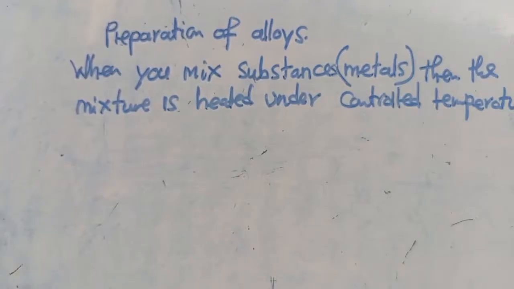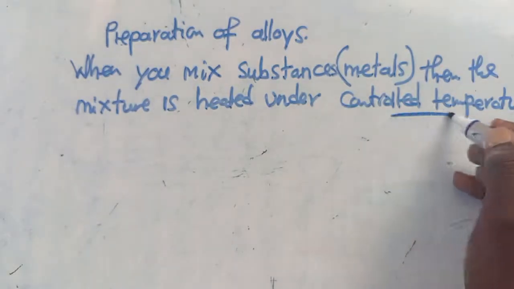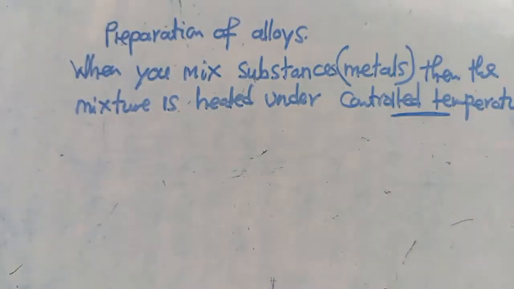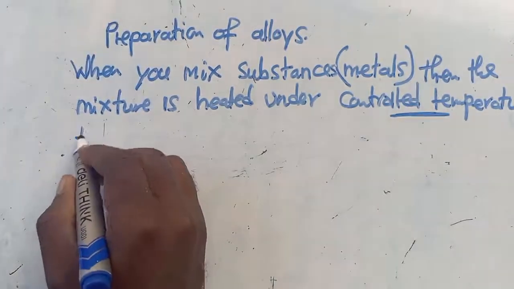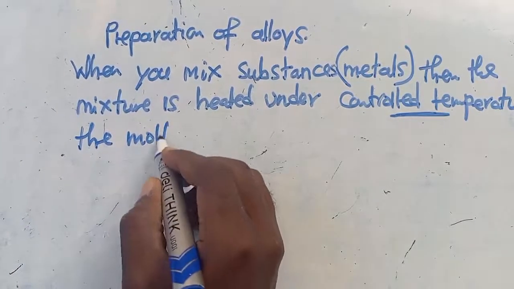Now, after heating these metals, they melt. Once they undergo this process of melting, the molten mixture is then allowed to cool and solidify. Once they solidify, it means that they were in a molten state where they combined, and once they are combined, they form one thing.